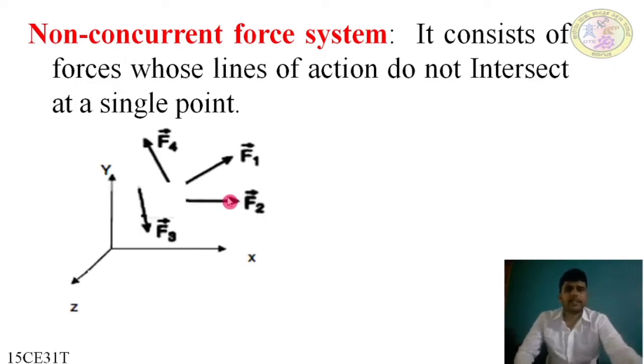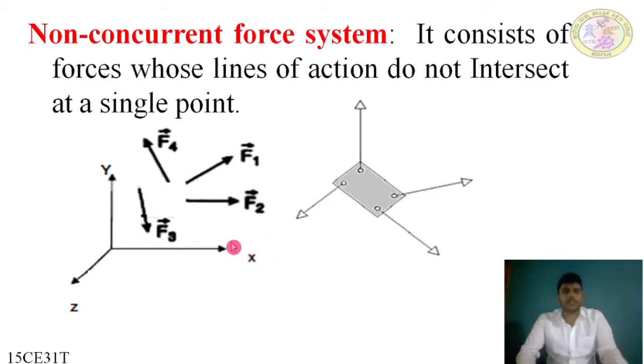Let us see the example. In the XY plane, all the force systems are in the XY plane. That's why they are called coplanar forces. All forces F1, F2, F3, and F4 are in a single plane, the XY plane, so it is a coplanar force system. All the forces have lines of action that do not intersect. They start from different points, have different lines of action, and don't meet at a single point. Such forces are called non-concurrent forces. Since they are in a single plane, it is called a coplanar non-concurrent force system.